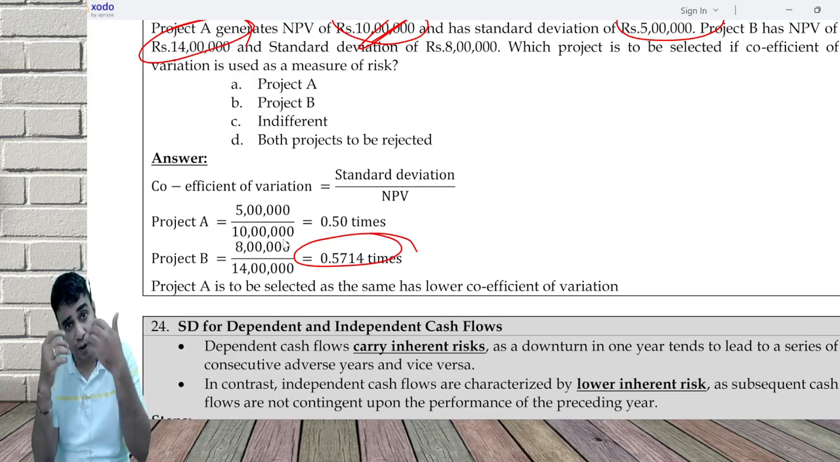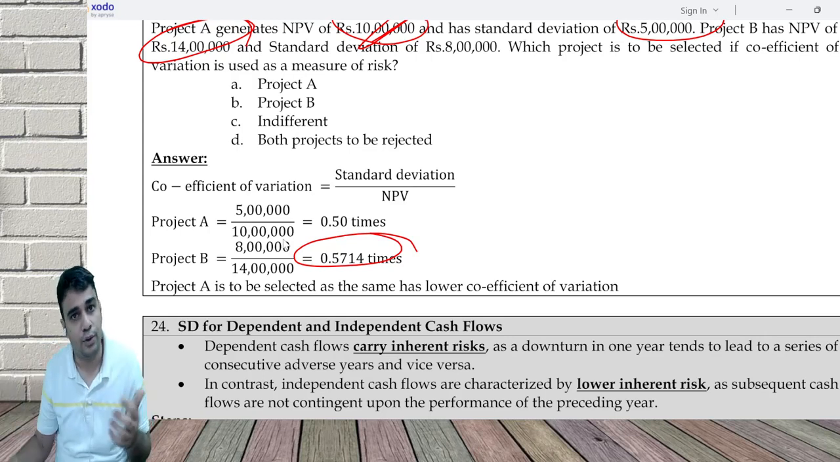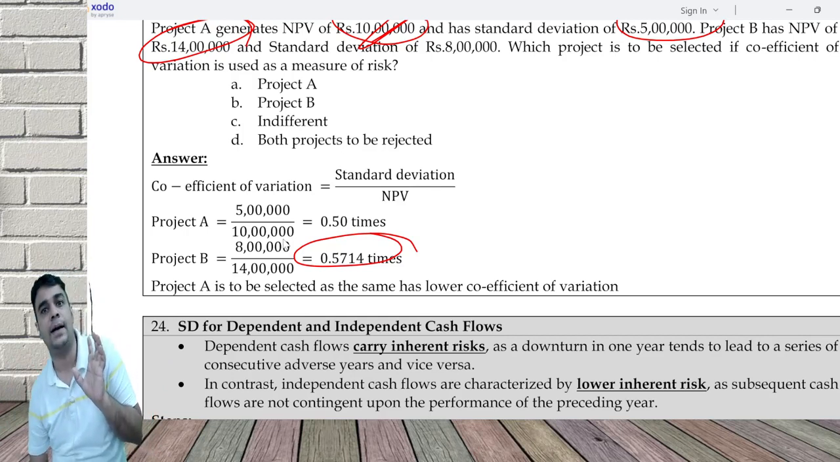And if you start with a good year, you will continue to get a good year. That is called dependent cash flow. Most of the cash flow in the practical world is dependent.